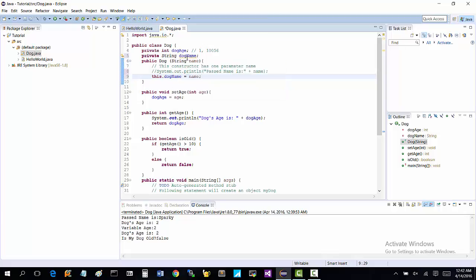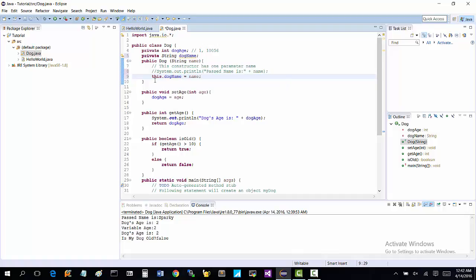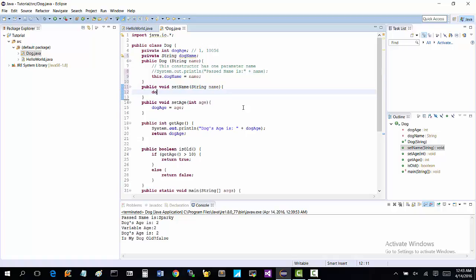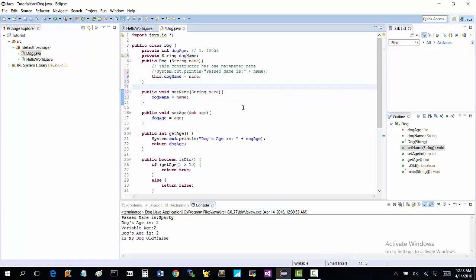And what it's doing there is saying, okay, so you have dog name. What you need to do now is have a getter and a setter method, sort of similar to what we have here. So we already know how to do that. We'll just set it up right here. Public void set name, string name, is equal to dog name equals name, right? And I like to keep my setters and my getters next to each other just so I can find them.